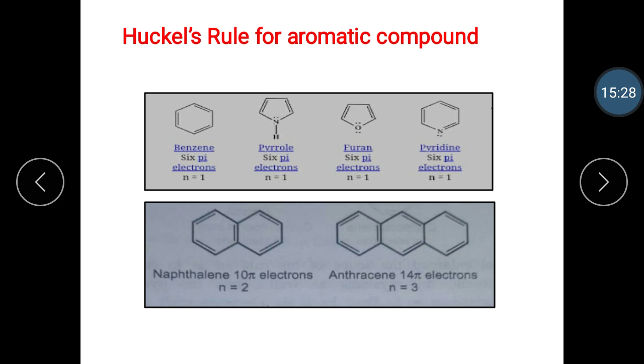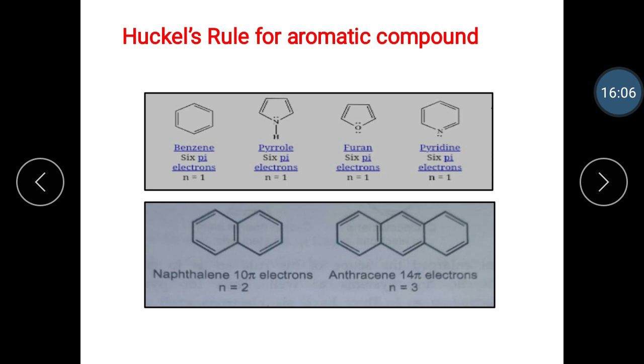In that, the first one is benzene. It is a planar conjugated system with 6 pi electrons, from the 3 double bonds, and n is equal to 1. Then the next example is pyrrole. It is a planar conjugated system with 6 pi electrons. The 4n plus 2, n is equal to 1, and the 4 electrons from the 2 double bonds and 2 electrons from the lone pair of nitrogen. So it is aromatic.